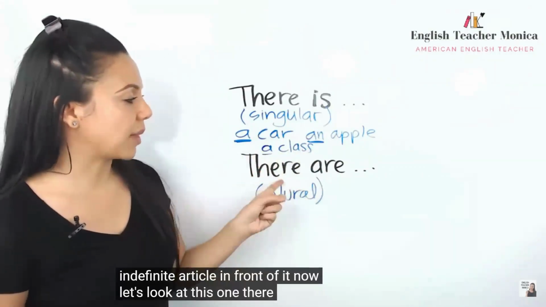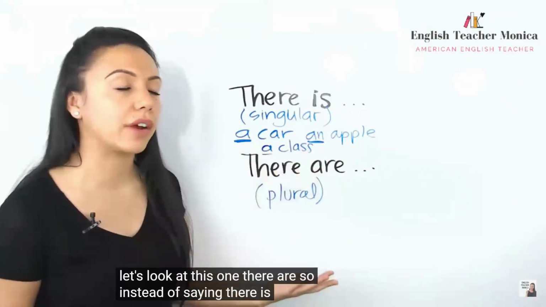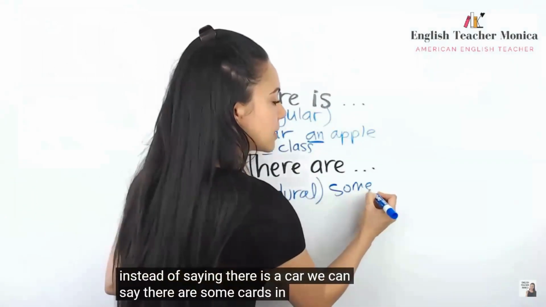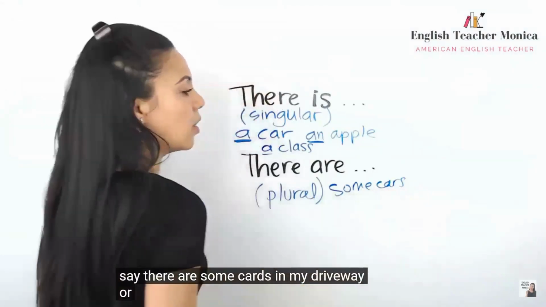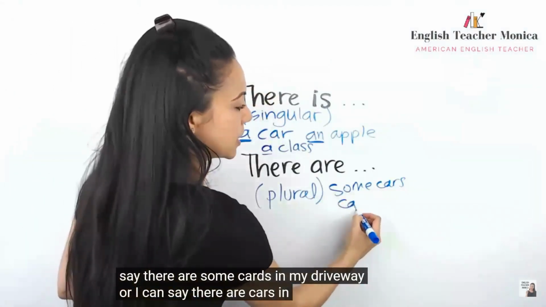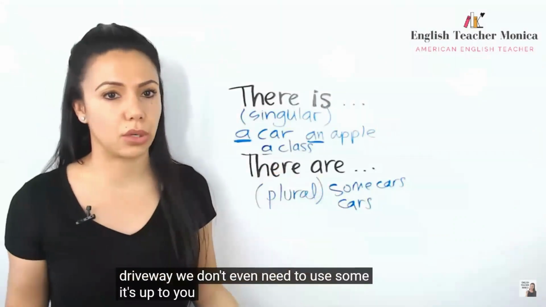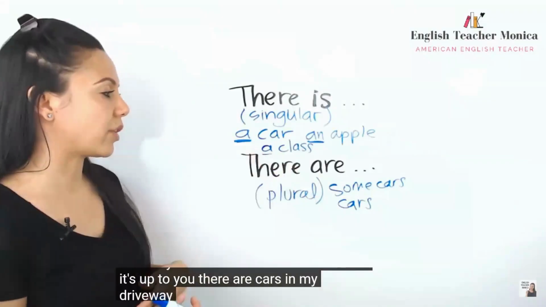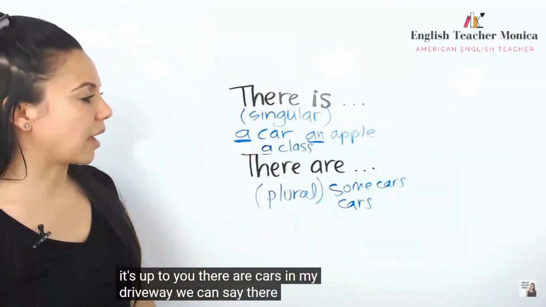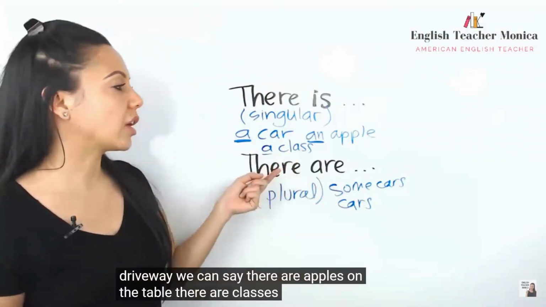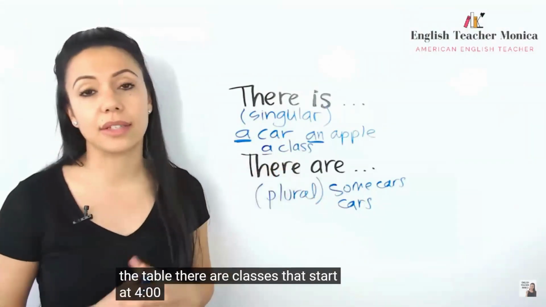Now let's look at this one, there are. So instead of saying there is a car, we can say there are some cars in my driveway. Or I can say there are cars in my driveway. We don't even need to use some, it's up to you. There are cars in my driveway. We can say there are apples on the table. There are classes that start at 4.